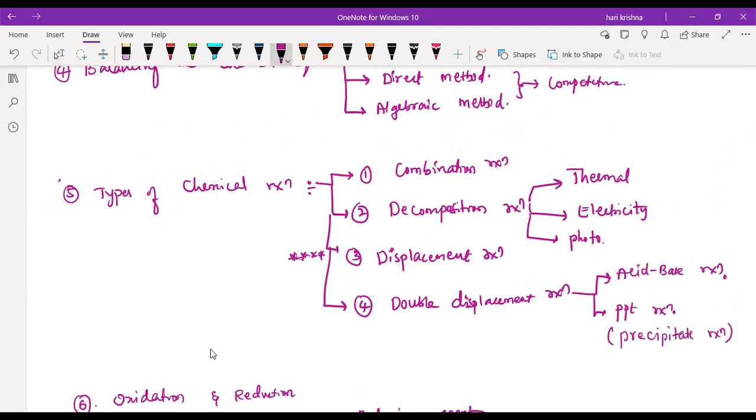Maybe sometimes I use some shortcuts to write the reactions. RX means reaction. Maybe in between the classes I will write shortcut words like this, NC for concentration, soln for solution, or B/W for between.